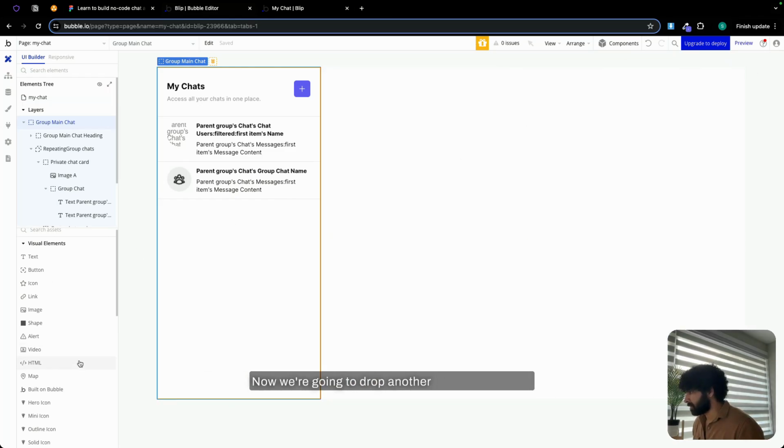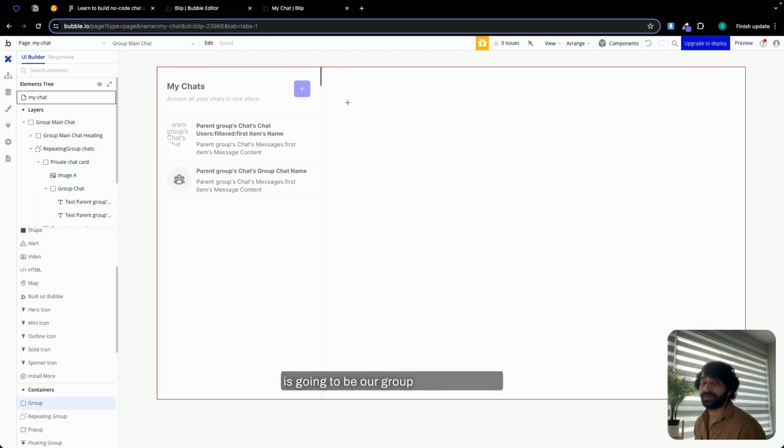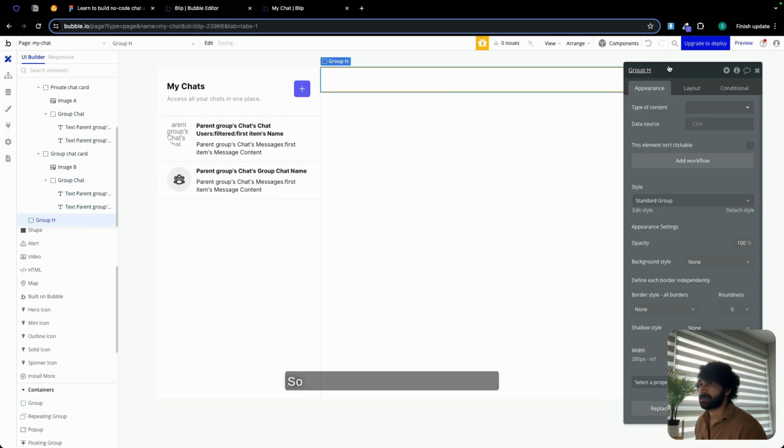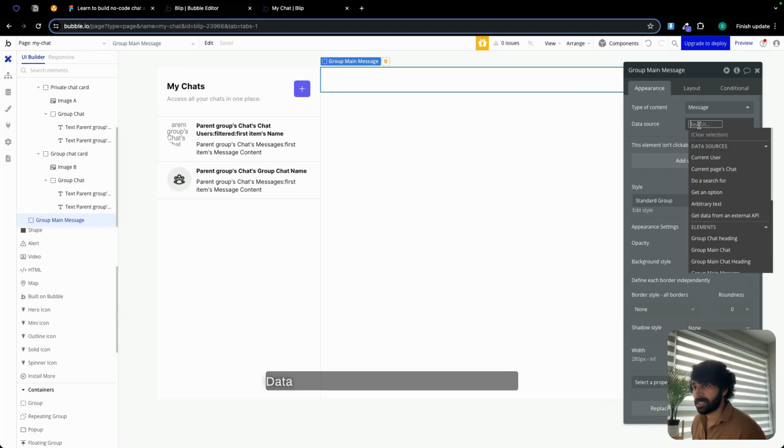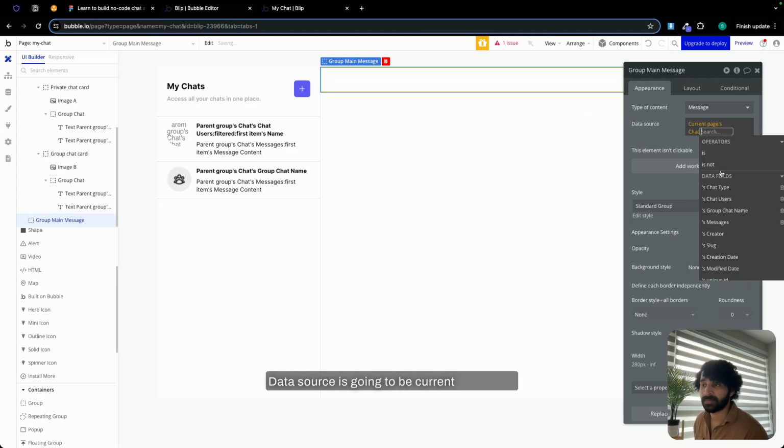Now we're going to drop another group over here, which is going to be our group main message. So let's call this group main message. Type of content is going to be message. Data source is going to be current page chat.